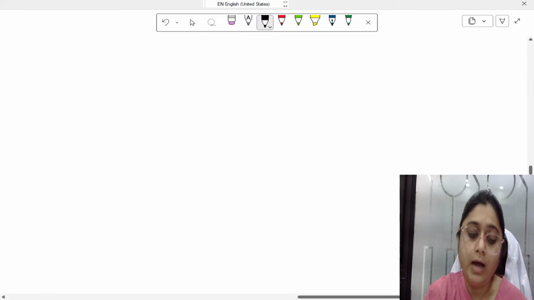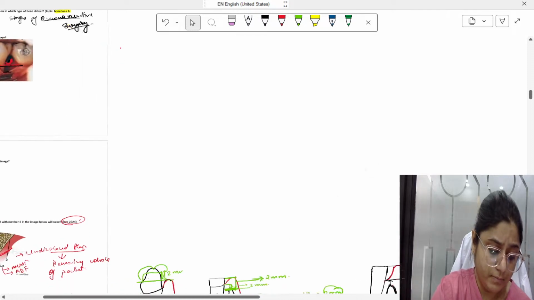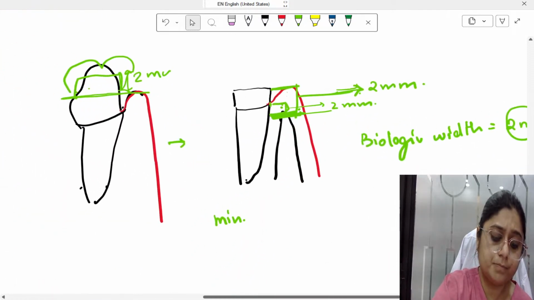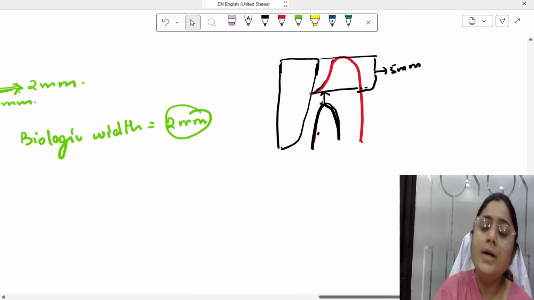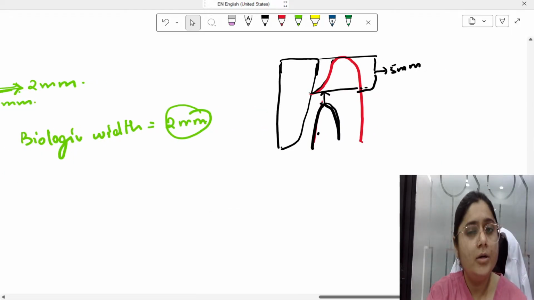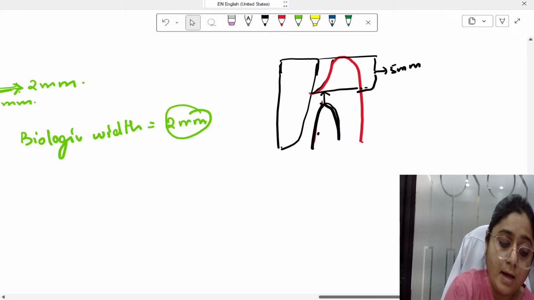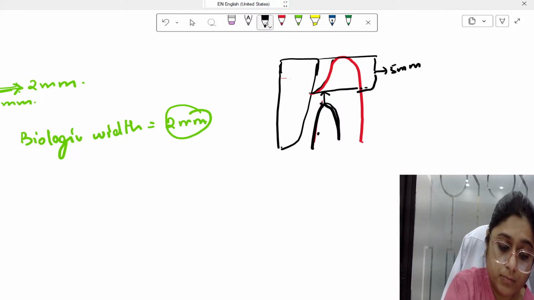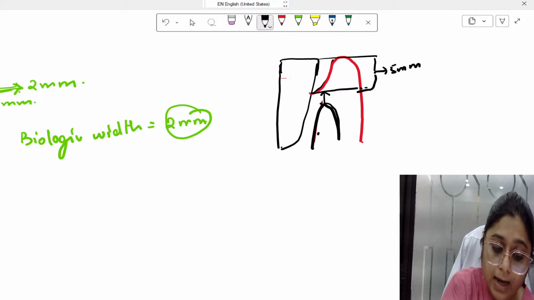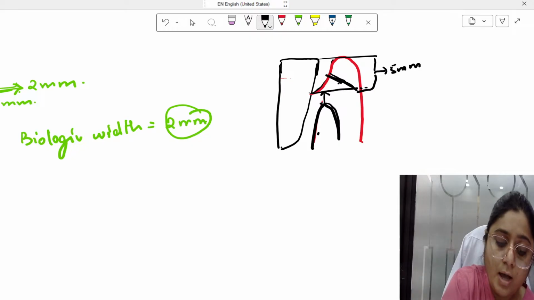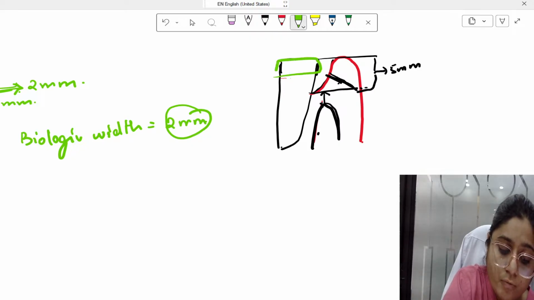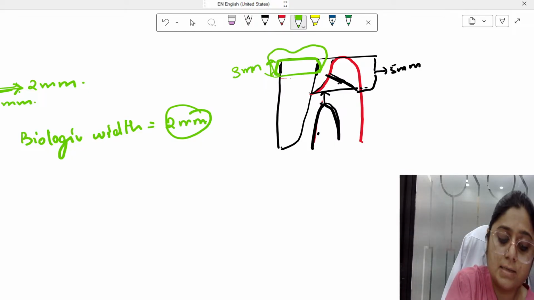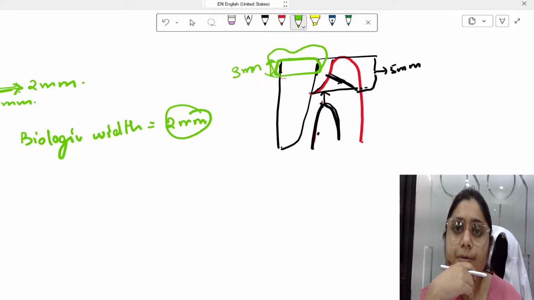What will I do? I need 2 to 3 mm, which is sufficient, right? I will just cut 3 mm of the tissue from here with the help of gingivectomy. I'll cut this much of the tissue, and this much crown will be exposed, right? 3 mm crown will be exposed. I can easily place the cap here.